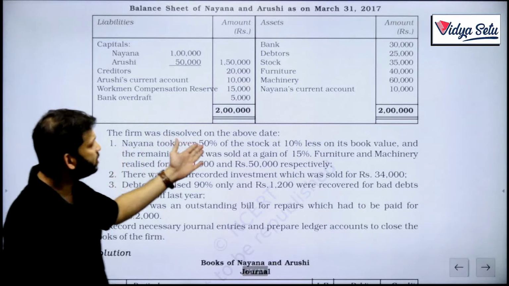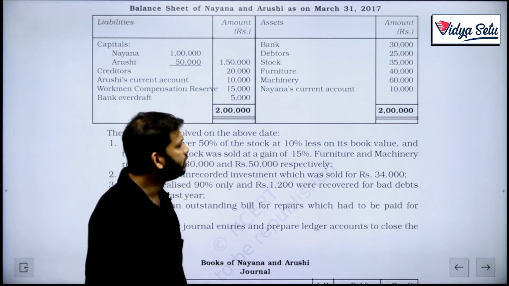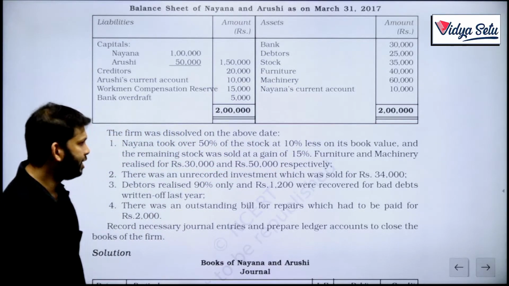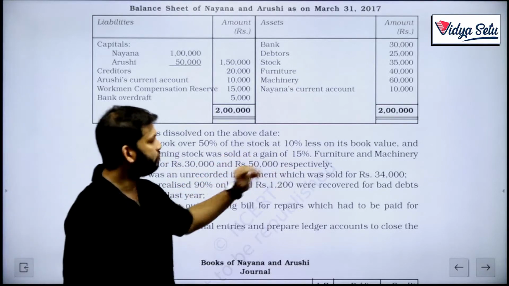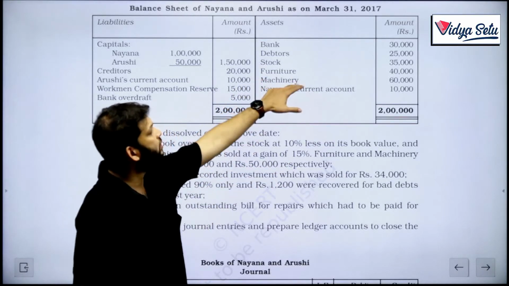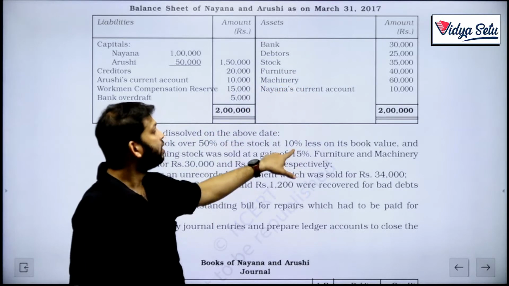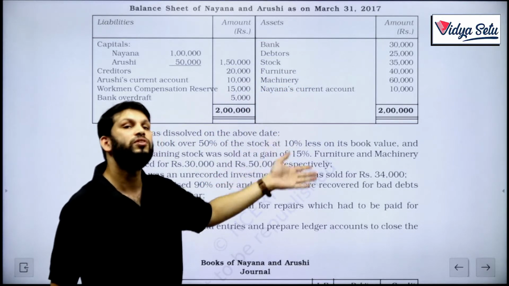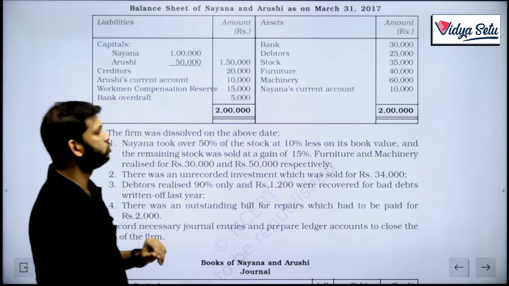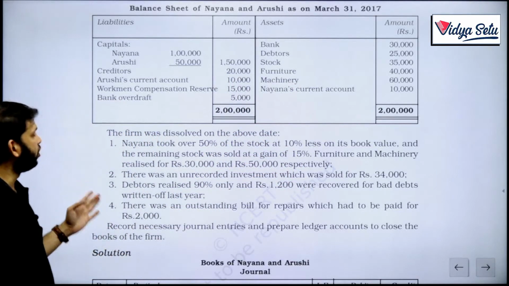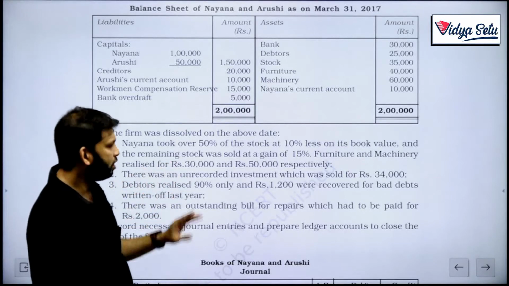Nayana took over 50% of the stock at 10% less on its book value, and the remaining stock was sold at a gain of 15%. So 50%, that is 17,500, at 10% less, so 1,750 less. The rest, 17,500, is sold at 15% more. Furniture and machinery realized 30,000 and 50,000.